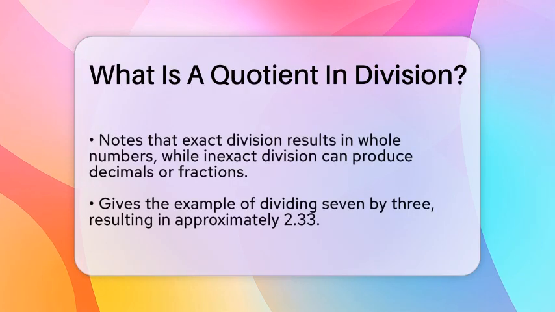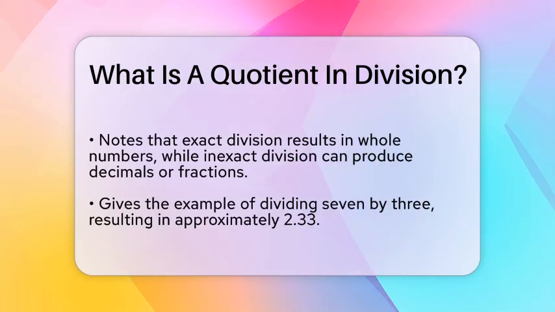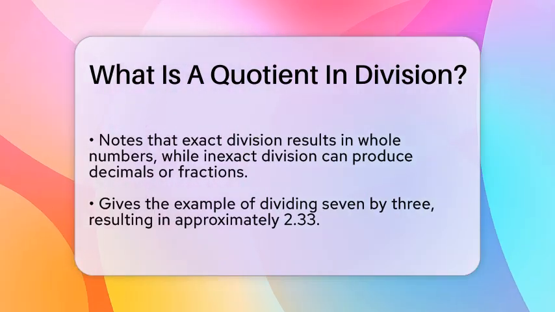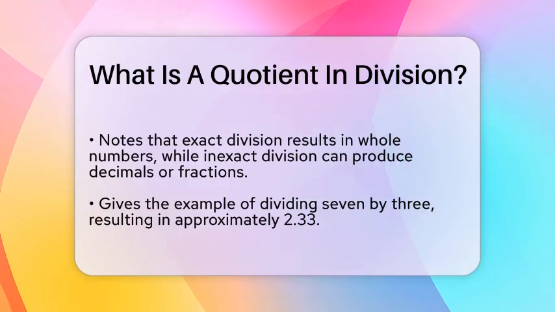Understanding the quotient helps us see how numbers relate to each other through division. It shows us how to share resources evenly, calculate rates, or solve problems involving ratios. Think of it as answering the question, how many groups of a certain size can I make from a total? Or, what is the size of each group when dividing a total equally?